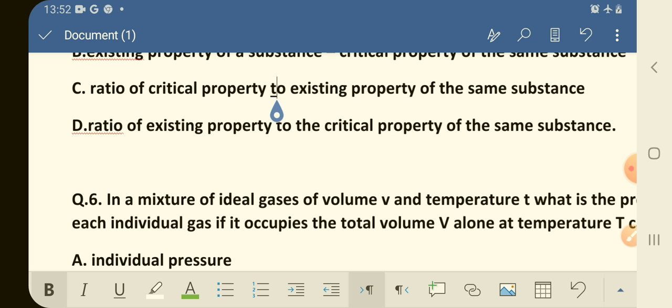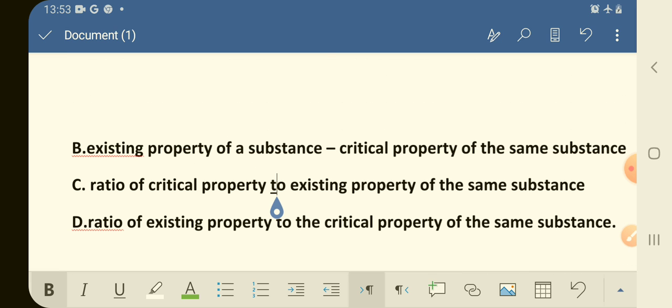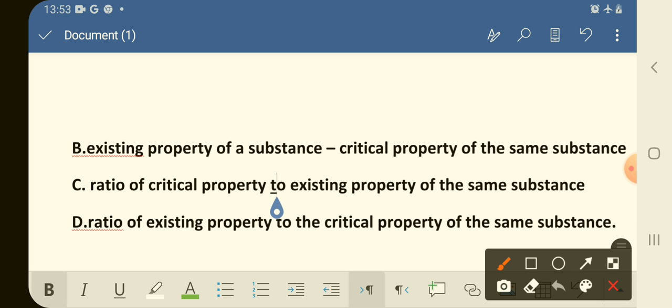आप पॉज करके दोबारा से चेक कर सकते हैं. अगेन यू कैन रीड इट प्रॉपरली. विच इज द करेक्ट आंसर हेयर? So the correct answer is option D. That is the ratio of existing property to the critical property of the substance. यानी कि reduced property क्या हुई कि जो हमारे पास जो existing property है उसको divide करेंगे with the critical property. Now next question is,